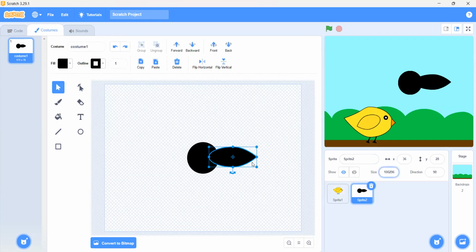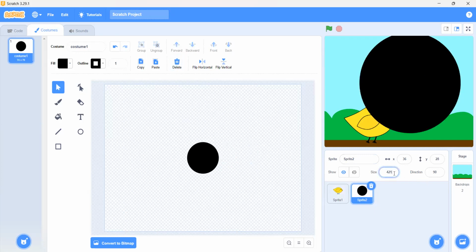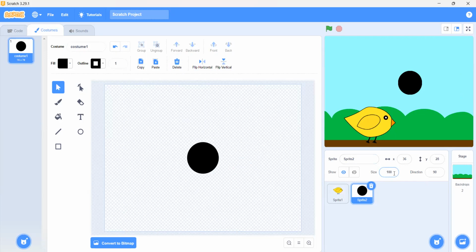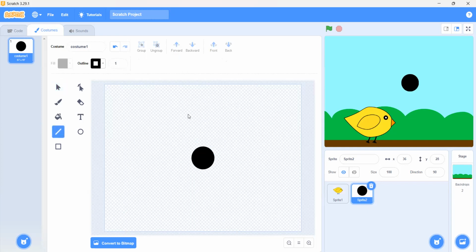It's not looking like a bird, I think. I know how you can make it look like a bird. Okay, help me then. First, you have to make the body. I want to make the head first. We can use the line tool, I think, and draw a simple line here, then make a line like that, and another line like that.